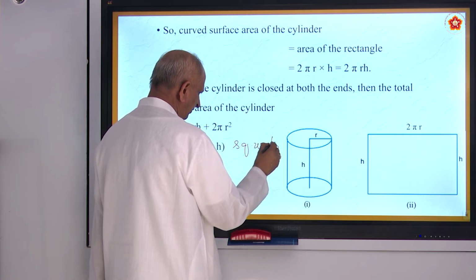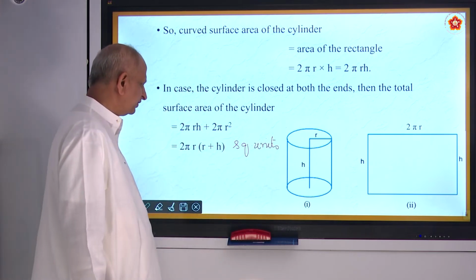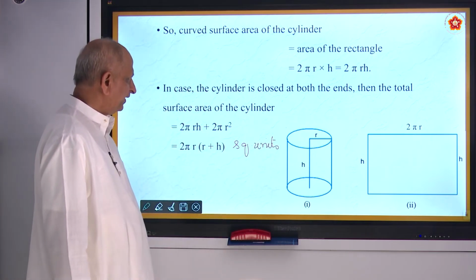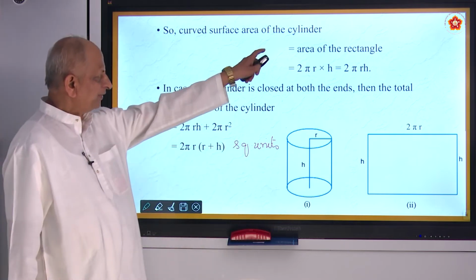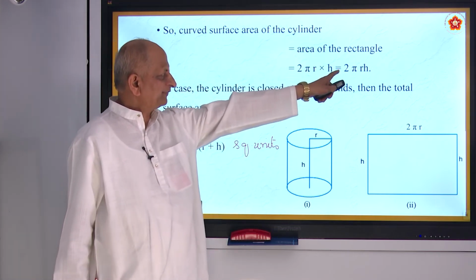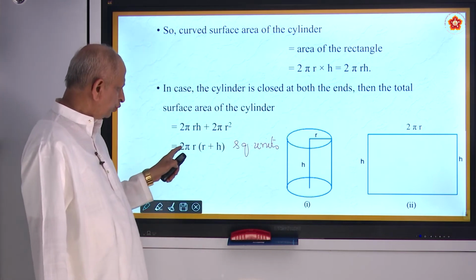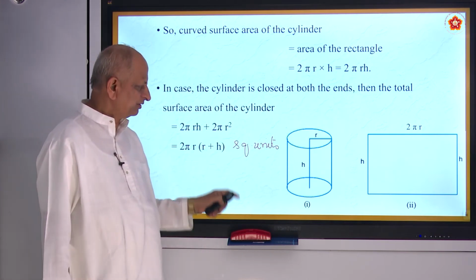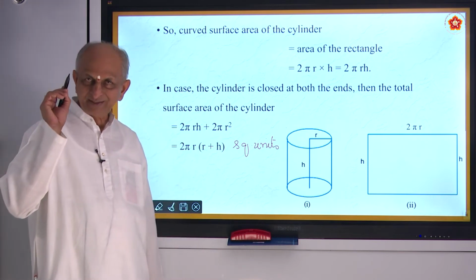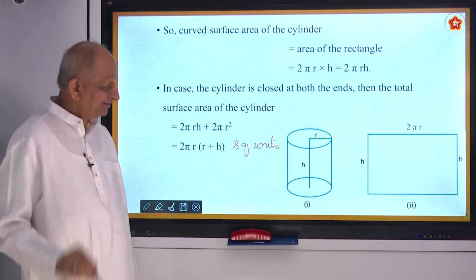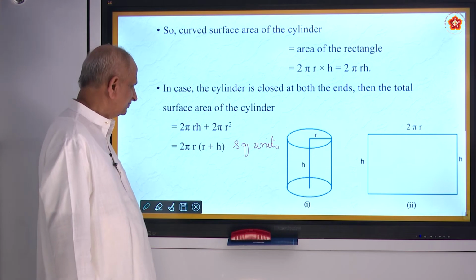If it is centimeter, you must write square centimeter. If it is meters, you must write square meters, right? So don't forget, lateral surface area is equal to 2 pi r h. Total surface area is equal to 2 pi r into (r plus h). What is r? r is the radius. What is h? h is the height.